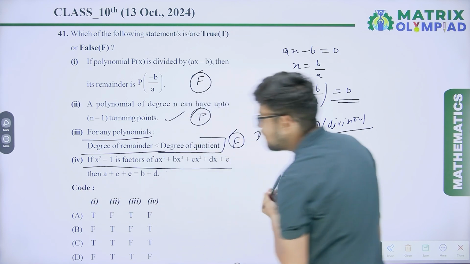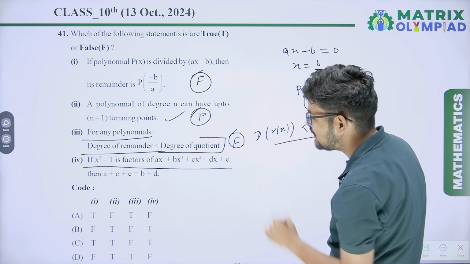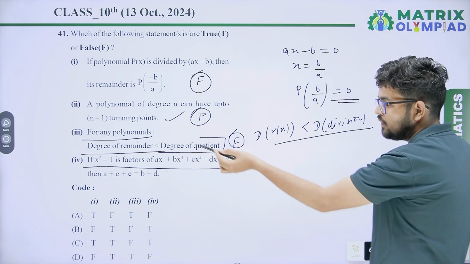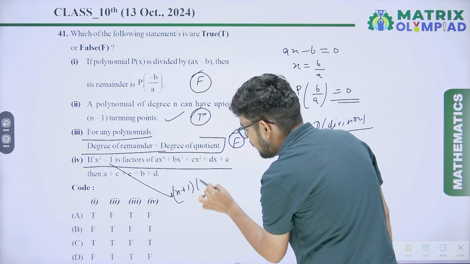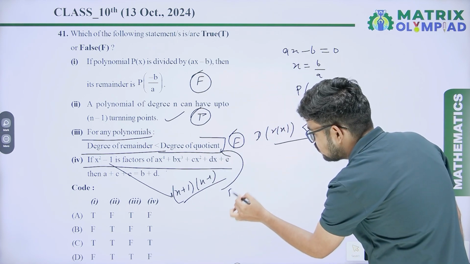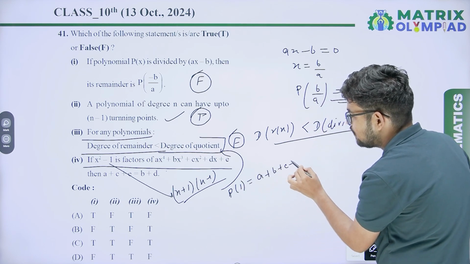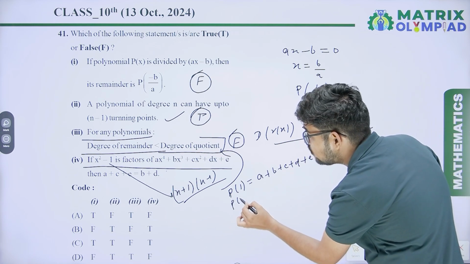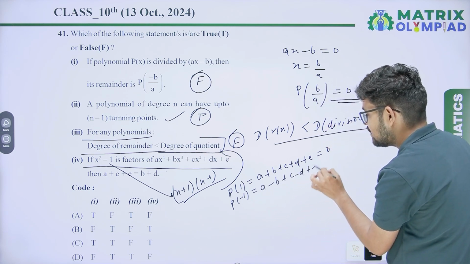Fourth one, if x square minus 1 is a factor of ax^4 + bx^3 + cx^2 + dx + e, then a + c + e = b + d. If x square minus 1 is a factor, it means x plus 1 and x minus 1 will also be factors of this one. When you find p(1), you will get a + b + c + d + e, and it will equal 0.